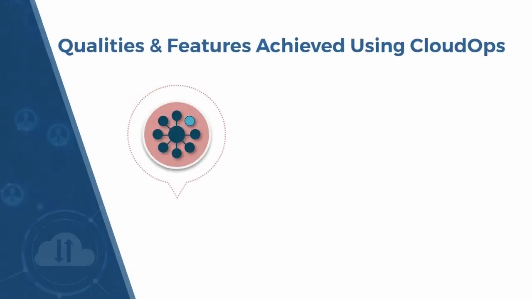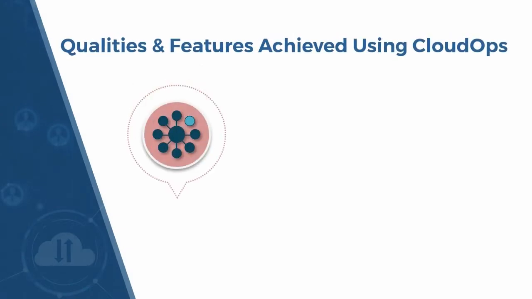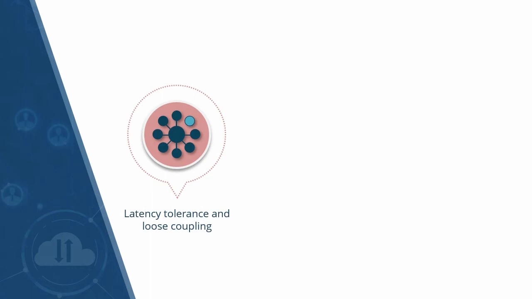Now we need to understand certain other features that can be realized by using CloudOps practices. First is latency tolerance and loose coupling. You'll find that latency can vary a great deal and you need to focus on managing it. You can utilize CloudOps principles in order to adopt the right orchestration and automation mechanism to define the attributes that take care of latency tolerance and provide loose coupling.